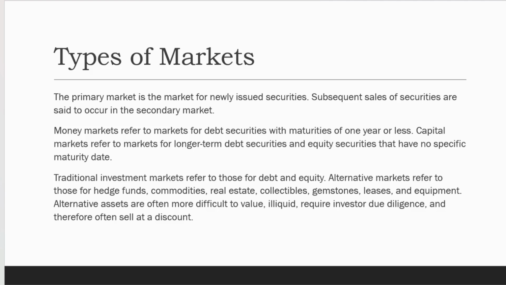Traditional investment markets refer to those for debt and equity. Alternative markets refer to those for hedge funds, commodities, real estate, collectibles, gemstones, leases, and equipment. Anything which is other than money market, primary market, capital market, or traditional market is included in alternative markets.